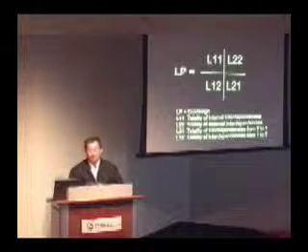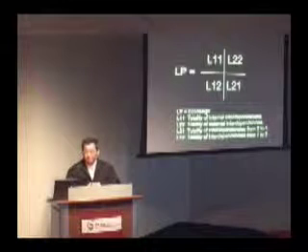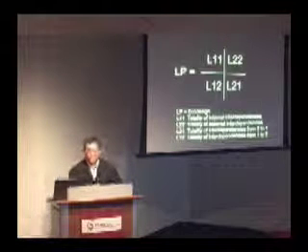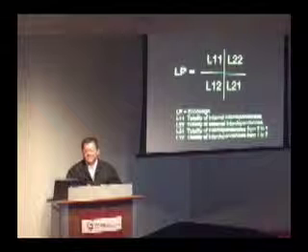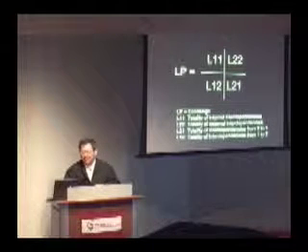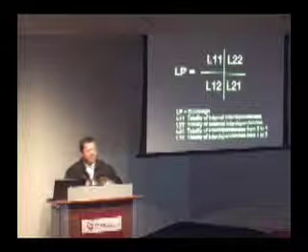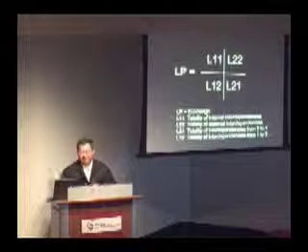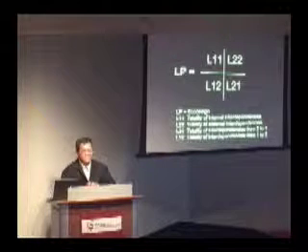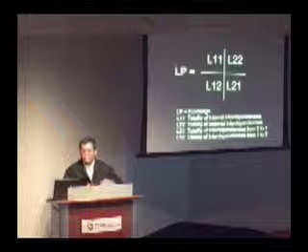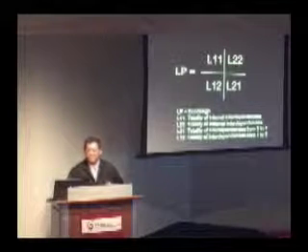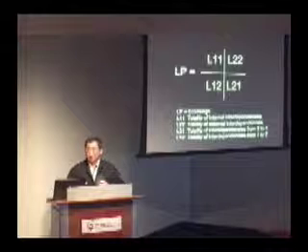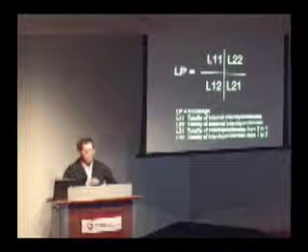Now, I'm going to ask you to bear with me a little bit because there's a little bit of theory here, and if you want to doze off, that's all right with me. This is what mathematicians call a partition matrix. LP is ecological design, and L11 is the totality of everything that takes place within the building, because everything that takes place in the building has a consequence on what happens on the outside. L22 is everything that takes place on the outside of the building, and so anything that happens on the outside of the building has an impact on our building. And L12 is the totality of the outputs of energy and materials that flow from the building to the outside, and L21 is the totality of the inputs.